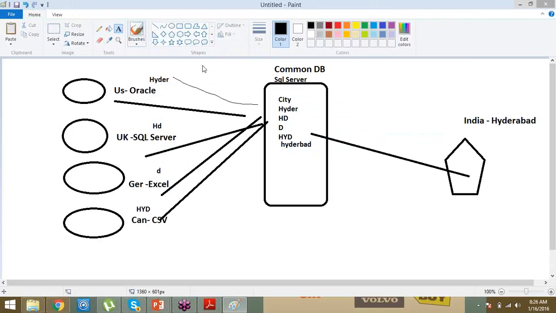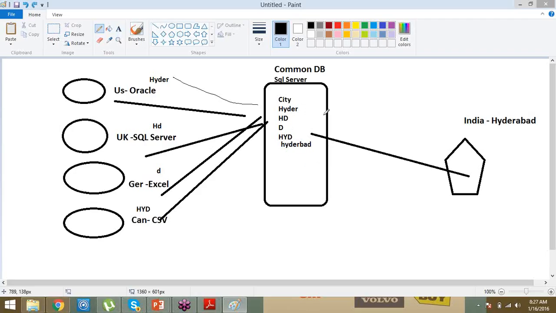Then you will see only the details, only the sales from this city, not from other cities, because the database will understand these are all different cities. Why will the database understand them as different cities? Because of spelling changes and all. That means the data is not uniformly represented in different sources. So how do we do data corrections?